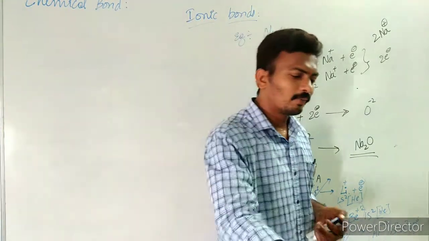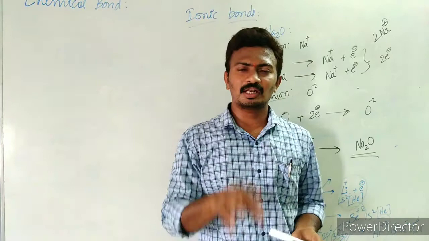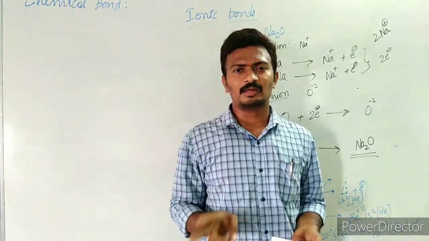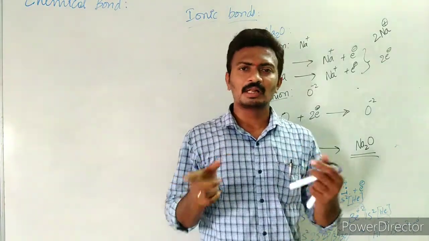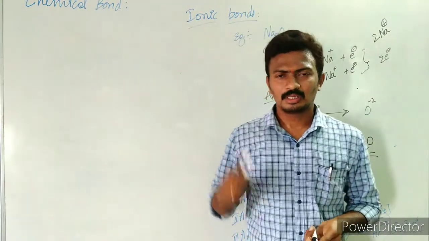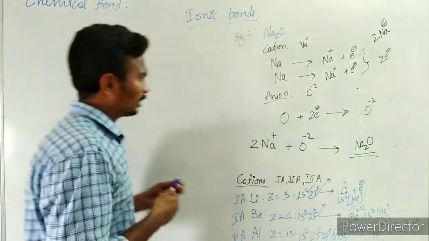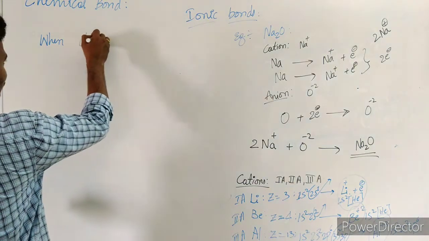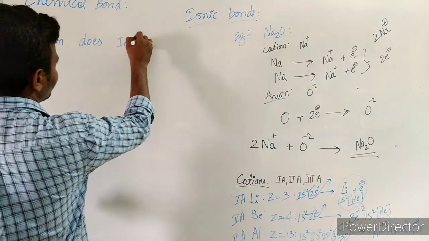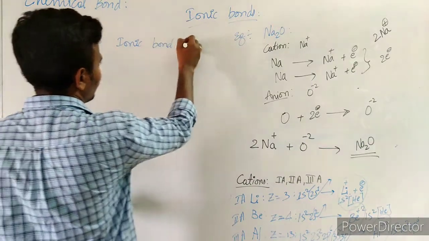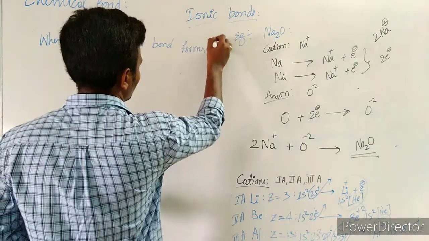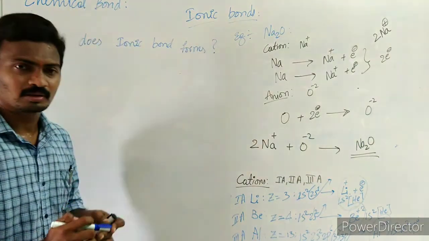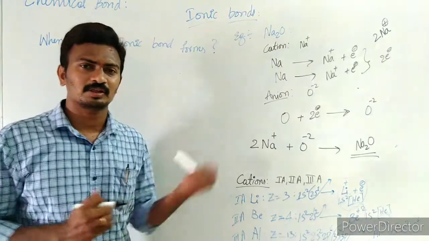No. What is the criteria to say whether a particular metal and a particular non-metal will form an ionic bond or not? Here we have a small criteria. Between which type of atoms does the ionic bond form?